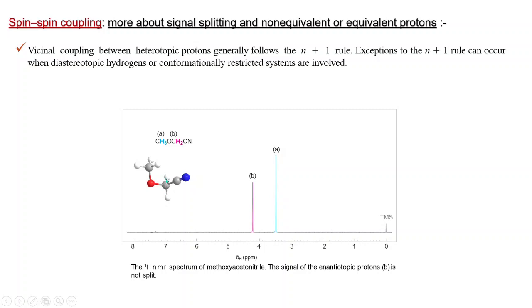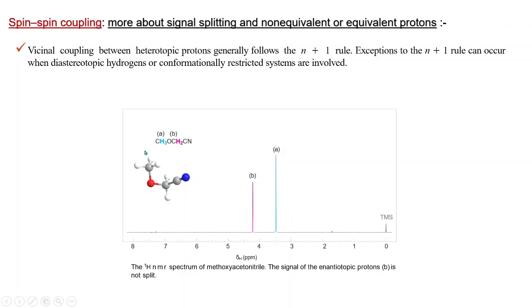Now if you see in this spectrum, these enantiotopic protons will not show any splitting. You can see this signal for these two protons, and these three protons have this signal. You can see I have colored this signal. These enantiotopic protons have one signal.